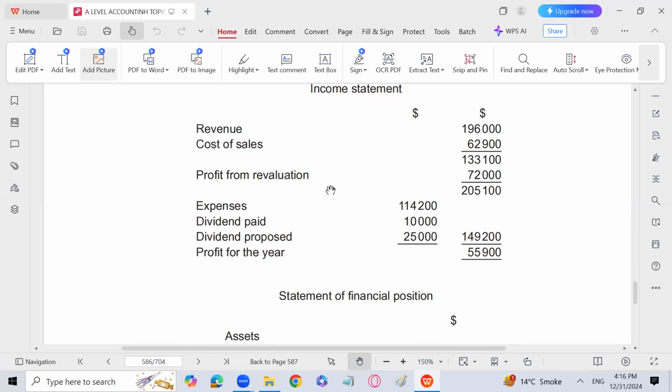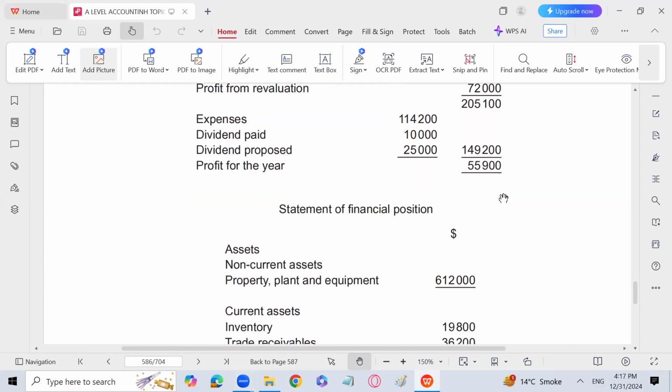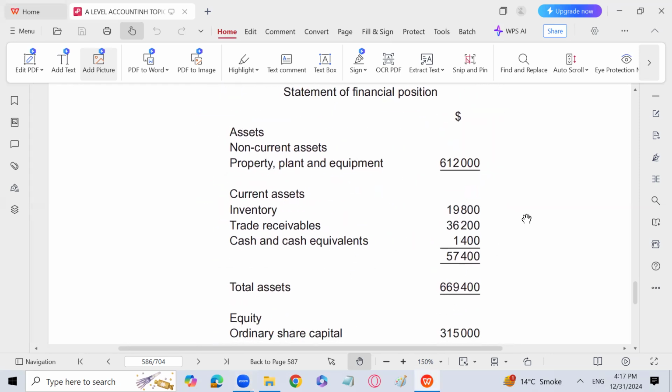We used to write it, right? Then expenses. Dividend paid also doesn't come in the statement of profit and loss. It will be written in the statement of changes in equity. Dividend proposed won't come, because according to international accounting standards this is a non-adjusting event: the dividend is proposed, but it is not yet approved in the annual general meeting by the shareholders. So it will not be recorded. It's a non-adjusting event according to IAS 10, and it will be given as a footnote under the statement of financial position.